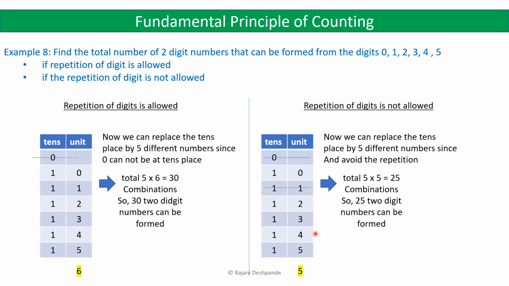So again you are left with the 5 options here. So because 0 cannot be used in the tens place, you have 5 options for the tens place, and because repetition of digit is not allowed, you have 5 options in the units place. So 5 into 5 is equal to 25. So 25 two-digit numbers can be formed from these 6 digits if repetition of digit is not allowed.